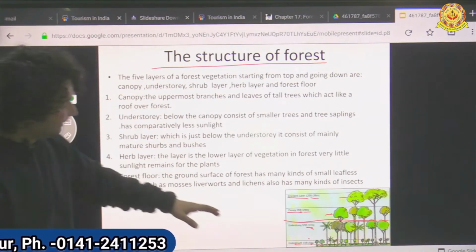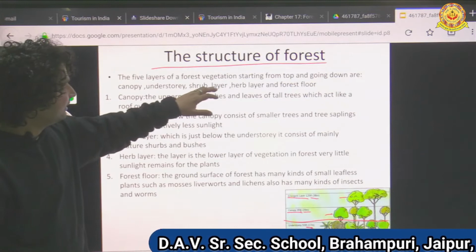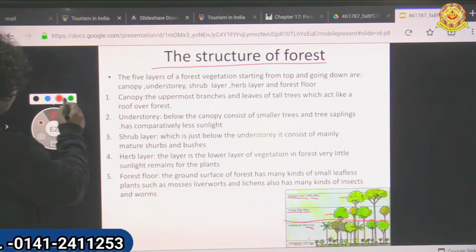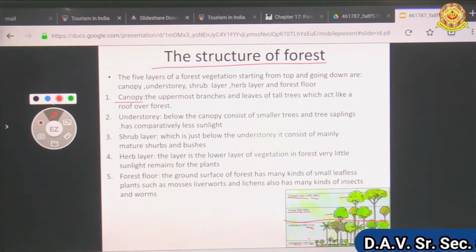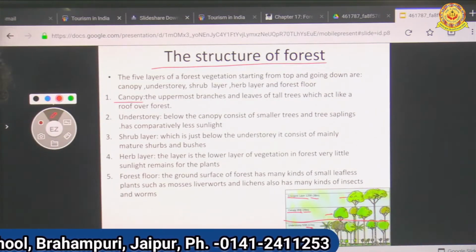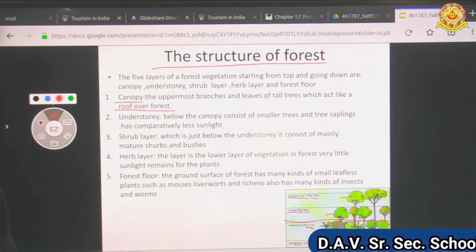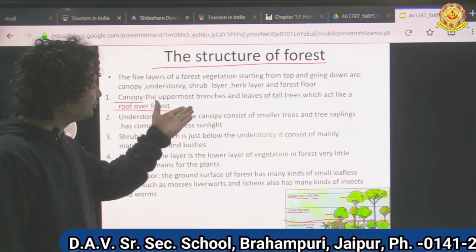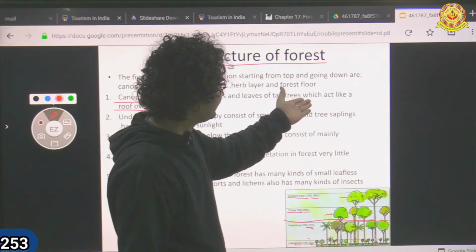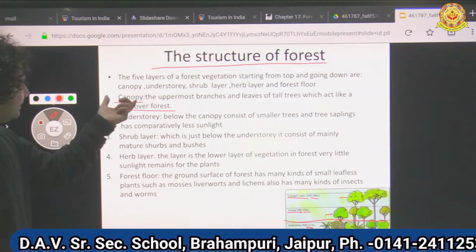Understory, it is under the tree, it is short plants, then shrub layer, herb layer and forest floor. So canopy is the uppermost branches and leaves of all tall trees, which act like a roof over the forest.